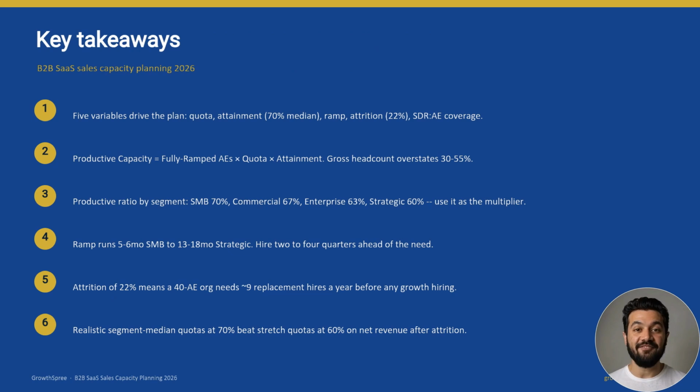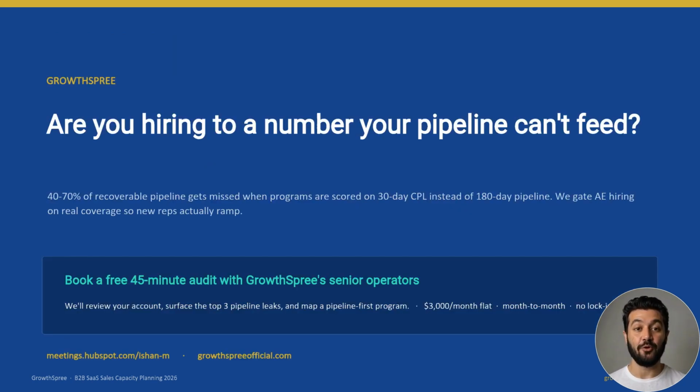To recap, 5 variables drive the plan. Productive capacity equals ramped reps times quota times attainment. Gross headcount overstates by 30 to 55%. Use the productive ratio, 60 to 70%, as your multiplier. Hire 2 to 4 quarters ahead, and realistic quotas beat stretch quotas on net revenue. If you're hiring to a number your pipeline can't feed, you're burning ramp and reps.